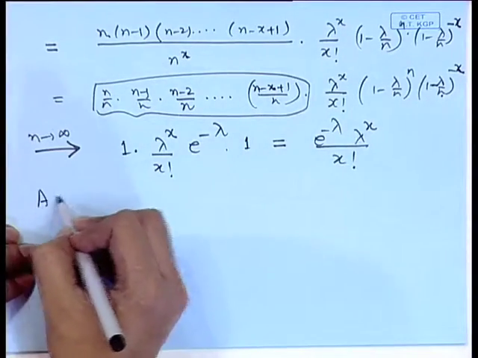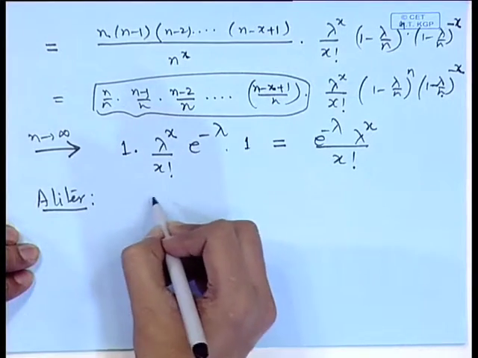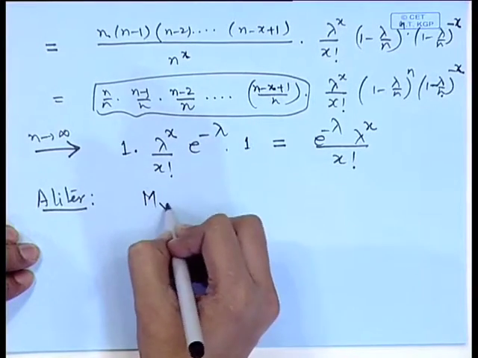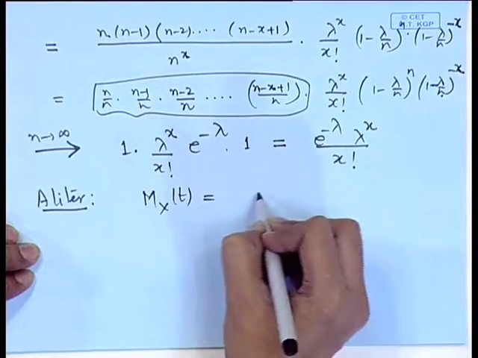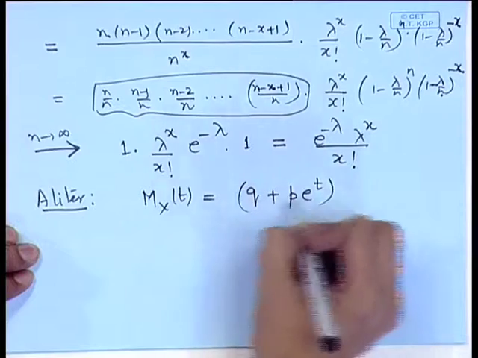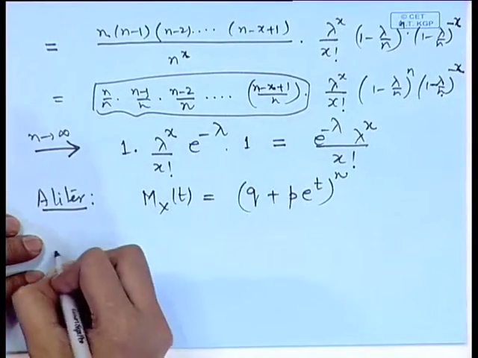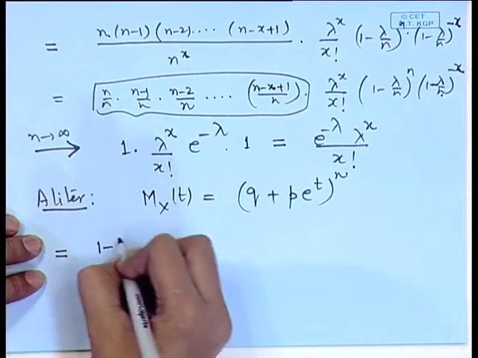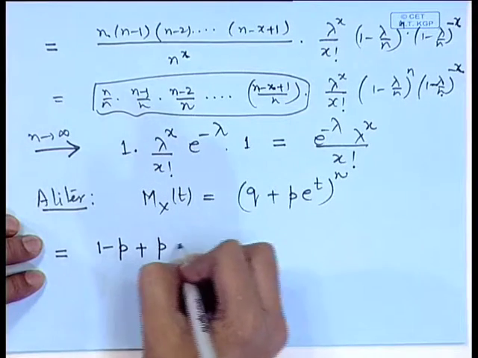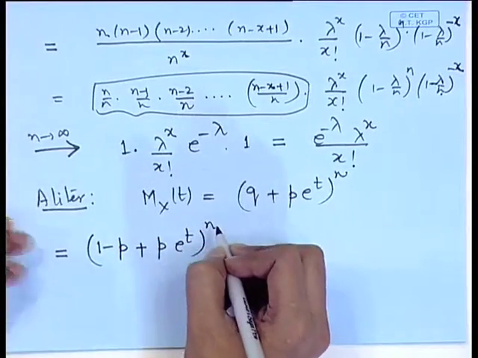This proof can also be given using the moment generating function. If we look at the moment generating function of the binomial distribution, that is (q plus p e to the power t) to the power n, this we can consider as (1 minus p plus p e to the power t) to the power n.